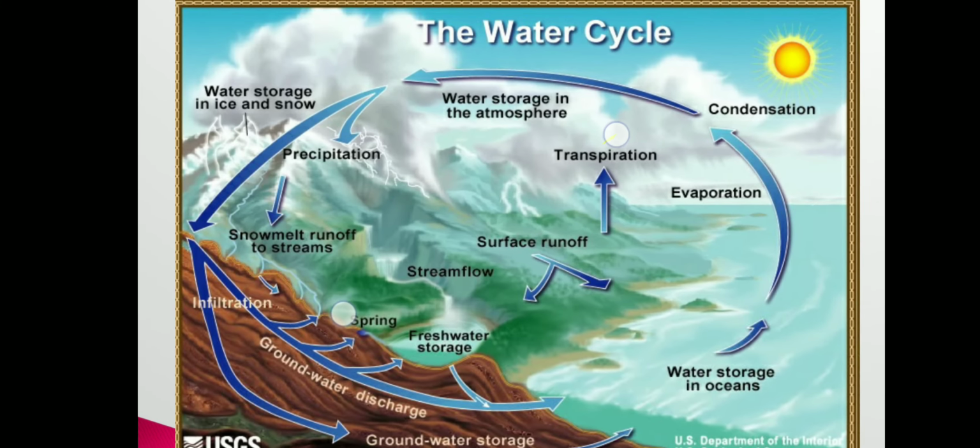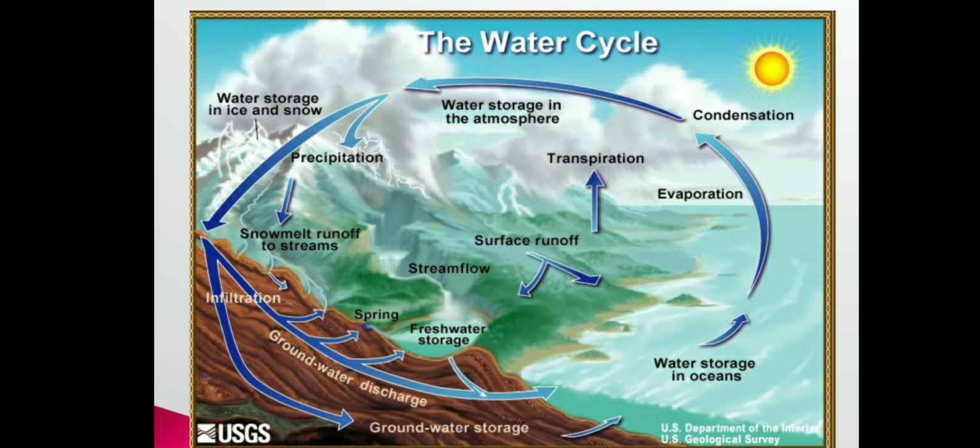So this is the general water cycle. The water which is stored in the ocean, seas or other water bodies, first of all, due to the heat from the sun, gets evaporated, then condensation takes place, and again that water reaches the surface by precipitation.